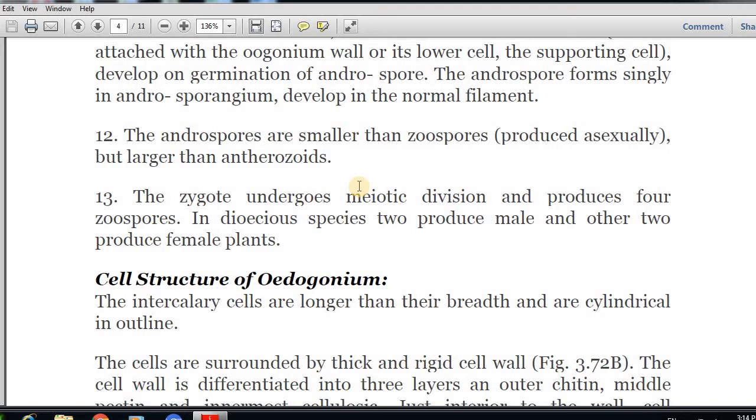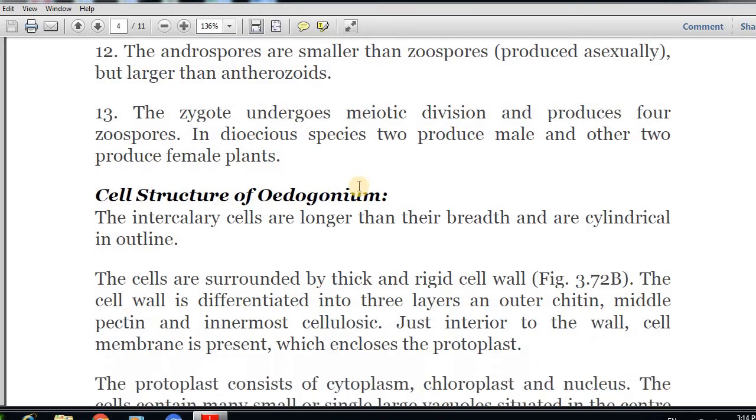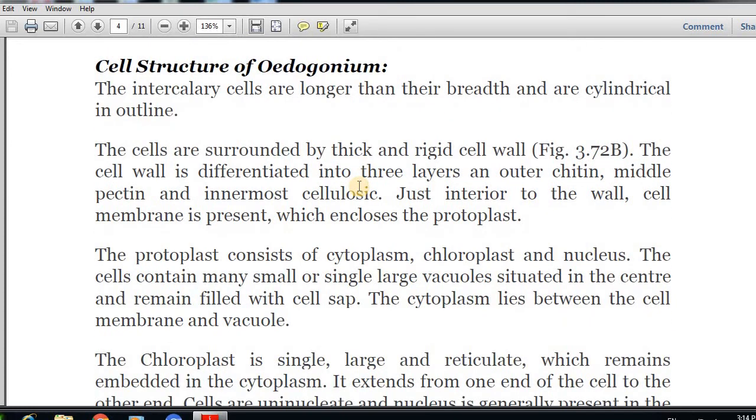Now the cell structure of Oedogonium. The intercalary cells are longer than their breadth and cylindrical in outline. The cells are surrounded by a thick and rigid cell wall. The cell wall is differentiated into 3 layers: an outer chitin, middle pectin and innermost cellulose.